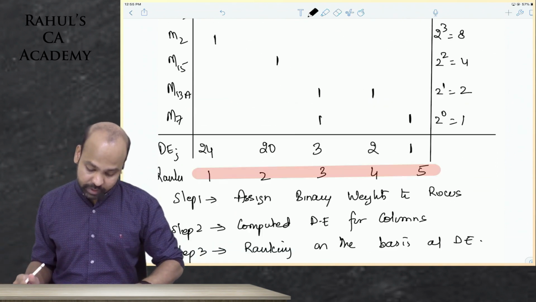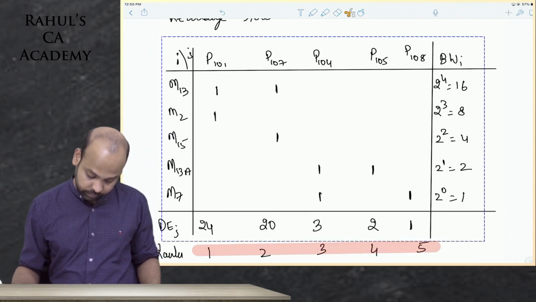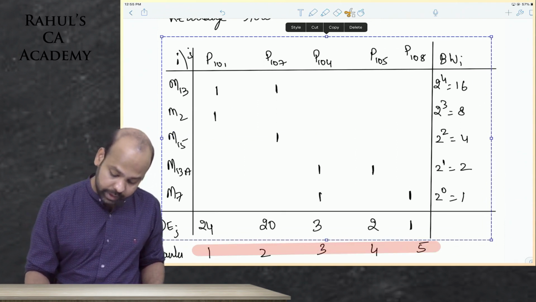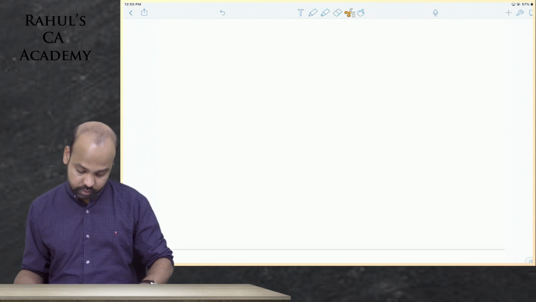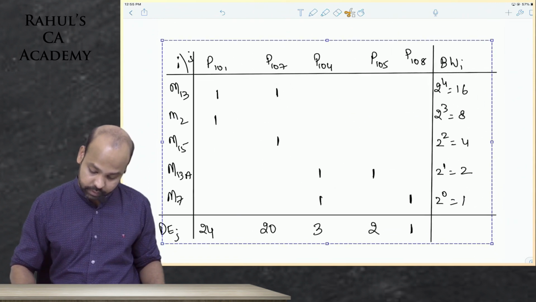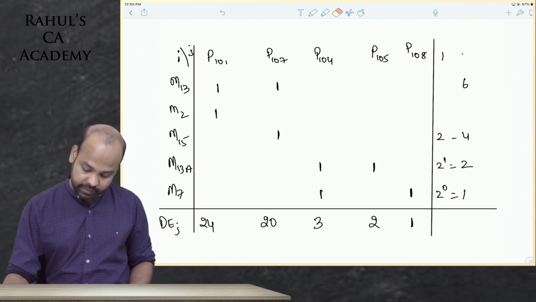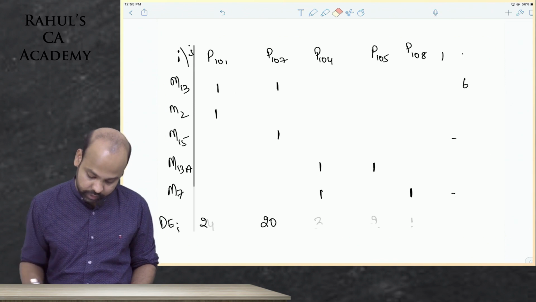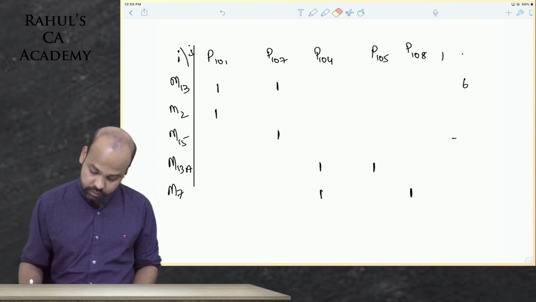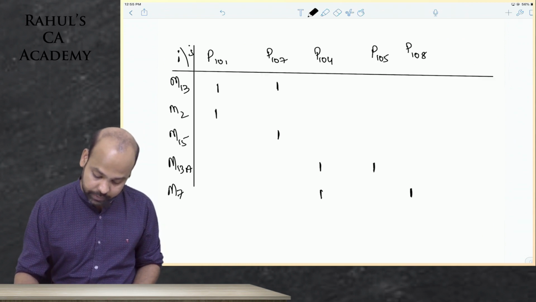I'll just copy this matrix again for our understanding. There are no further changes required, guys. Okay sir, I will remove the binary weights, because I don't need all of this. This is the final matrix that we've got.